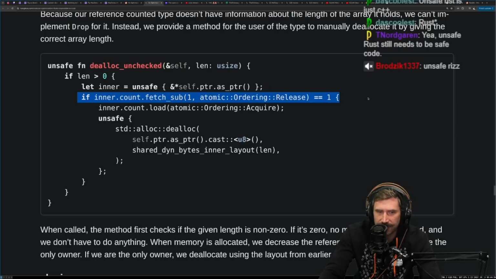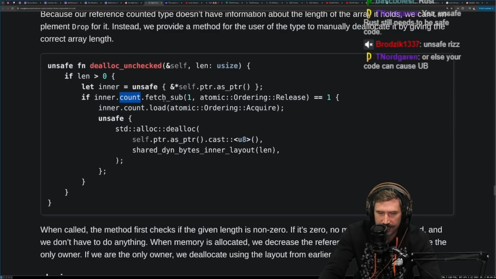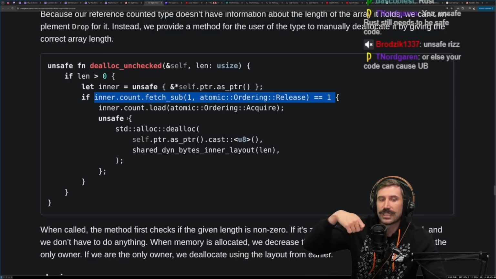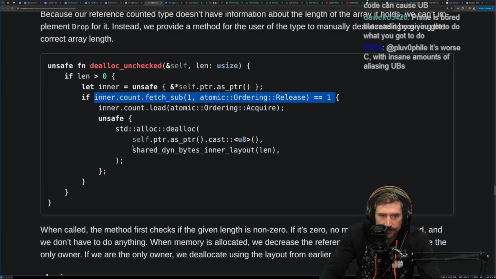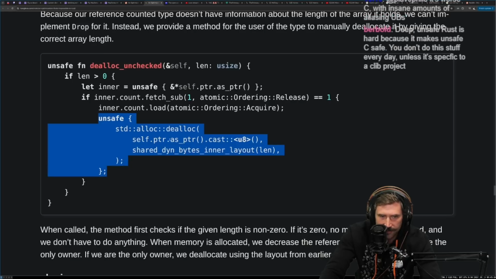Okay, so upon drop, this inner count right here is the amount of atomic references. If that equals 1, then we need to drop it, right? Because that means you're the last one to drop it. Inner count load, atomic ordering acquire. Unsafe. Deallocate self pointer as cast U8.